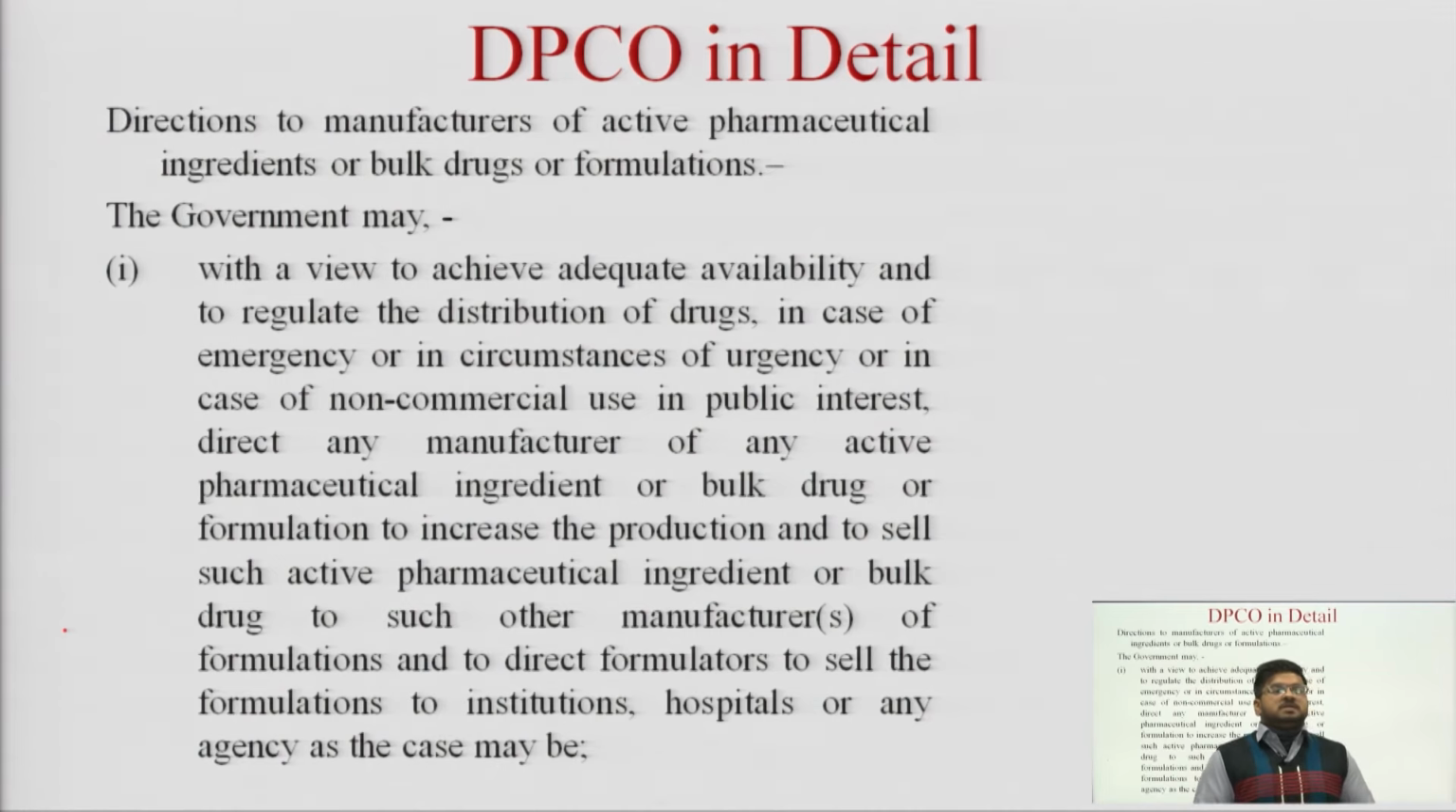So this is the direction given by the government under DPCO: if any active pharmaceutical ingredient is being prepared in any company and it is a case of emergency or urgency, they can deal directly with the hospitals, institutions or the formulators' agency, as the case may be. With a view to achieve adequate availability and to regulate the distribution of drugs in emergency or urgency, the company can directly contact the hospitals, research institutions or other institutions.